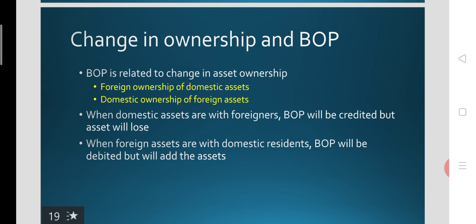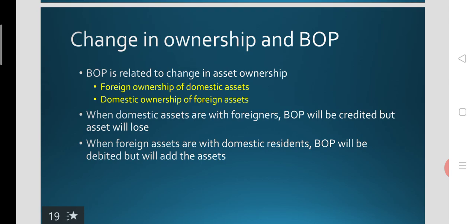That means when the foreign investors are investing in the Indian stock market or Indian assets, they are launching an enterprise in India. That means Indian assets are with the foreigners. It will be credited at the time of their investment, but later it may be debited at the time of their taking away of dividend or profit.